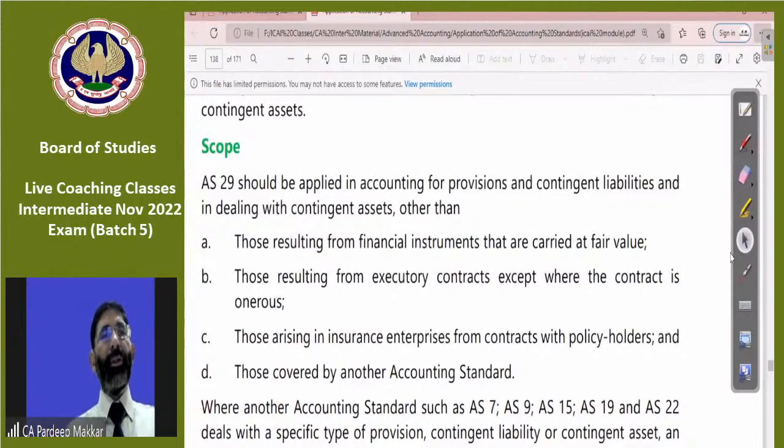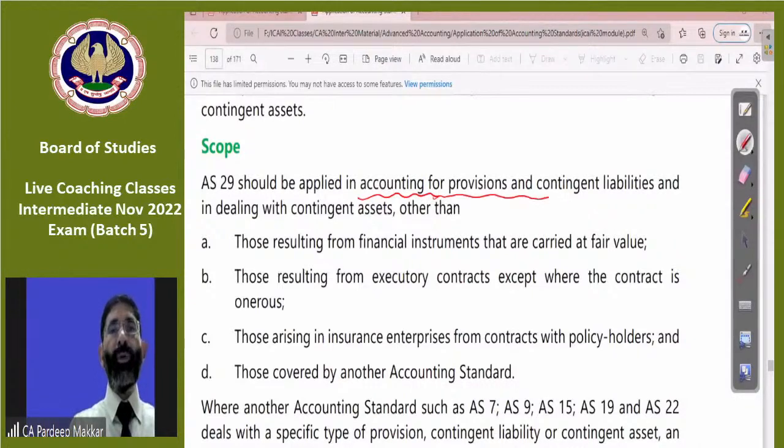Some limitations, some inclusions and exclusions of this AS. First of all, he says it is applied in accounting. In addition to recognition, measurement, disclosure, and accounting for contingent assets, its scope also includes accounting for provisions and contingent liabilities. So this is the fifth thing, accounting for provisions and contingent liabilities.